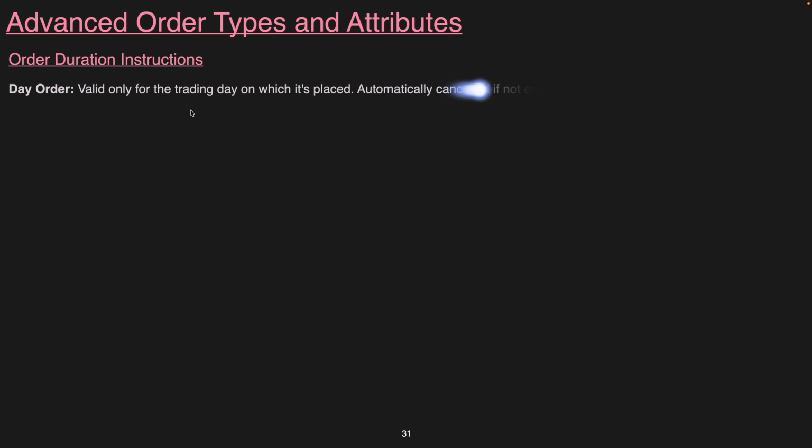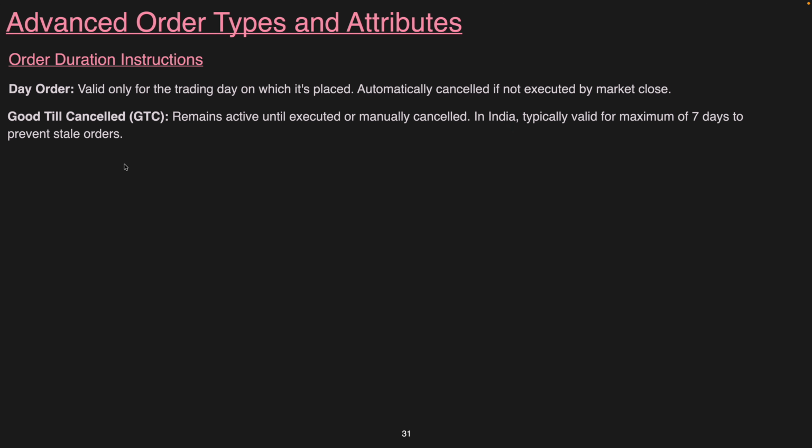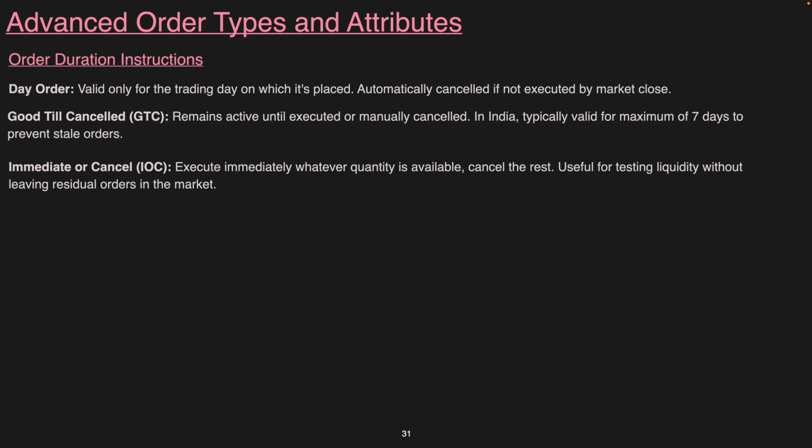Now let us understand other advanced order types and their characteristics. Attributes means characteristics. First, order duration instructions. A day order means if you have put an order, whether it is a stop loss order, stop order or any order, it will be valid only for that particular day. In a good till cancel order, you can put any order, that is a stop loss order or stop limit order. It will remain active until and unless you cancel it physically. Usually in the National Stock Exchange, it will remain valid for 7 days.